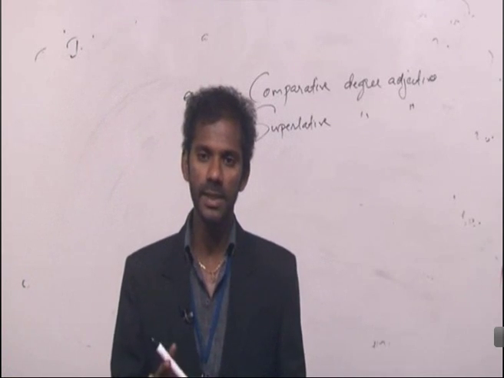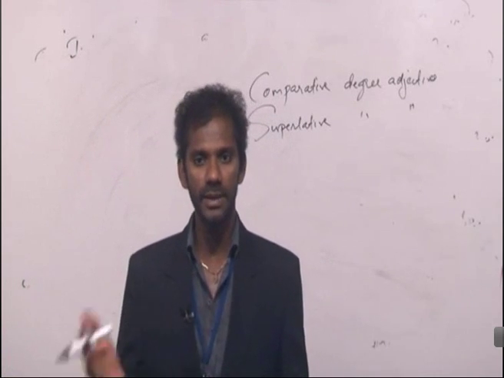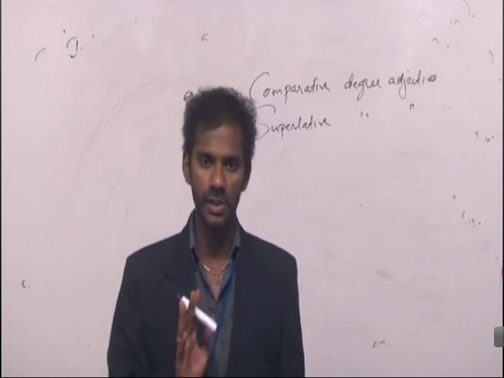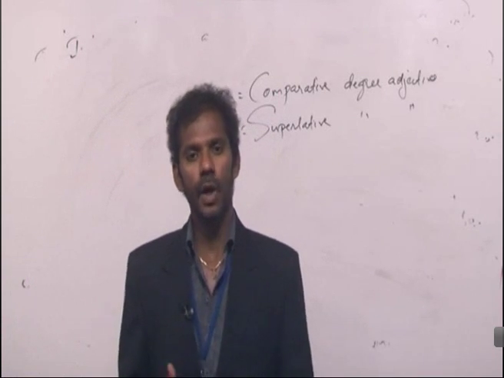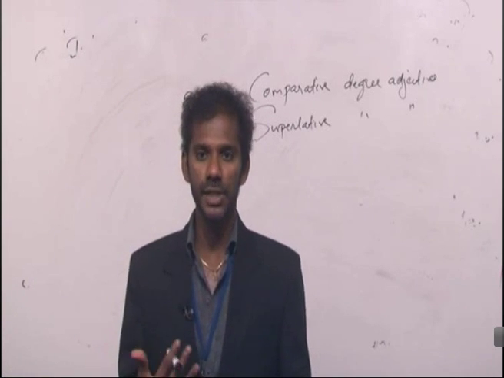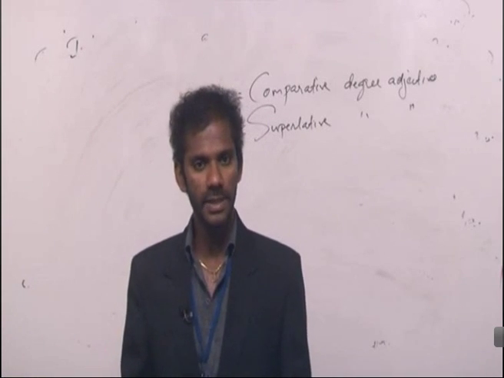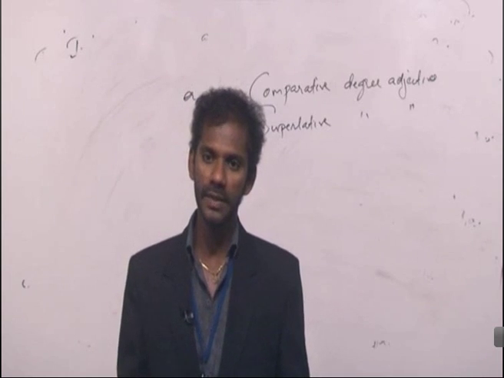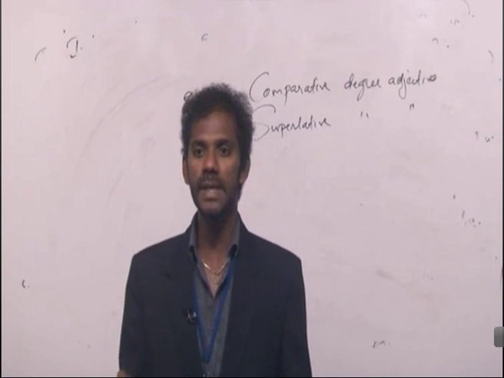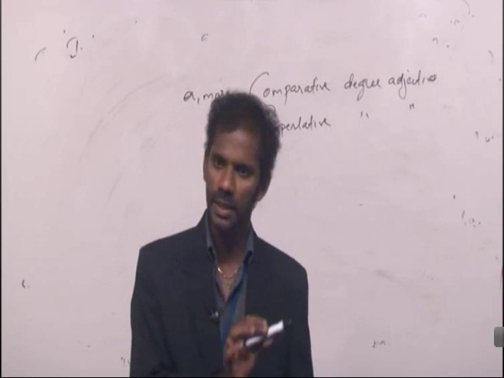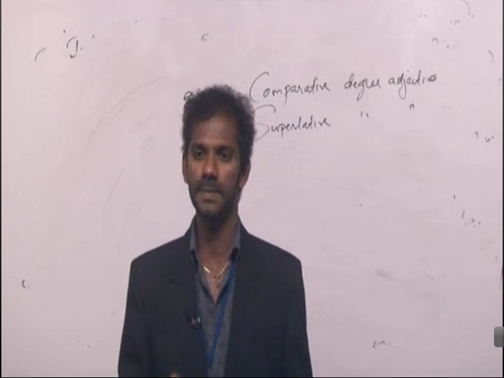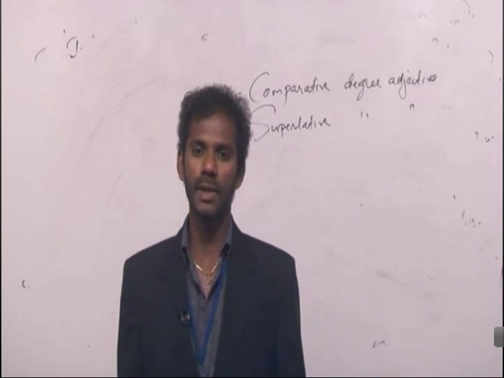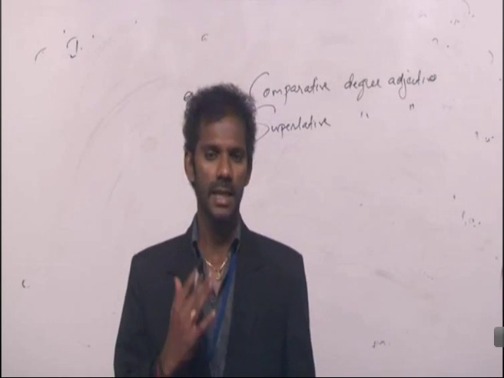If there is a superlative degree adjective in the option, there must be a superlative degree adjective in the question. That means, if the author uses a superlative degree adjective to refer to an entity in the option, the author must use a superlative degree adjective to refer to the same entity in the paragraph. If not, eliminate. Clear? So comparative degree adjective, same thing. Superlative degree adjective also, same thing. Clear? Fine. I'll give an example.